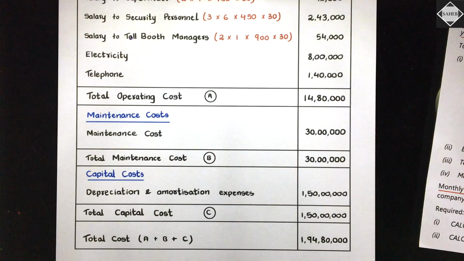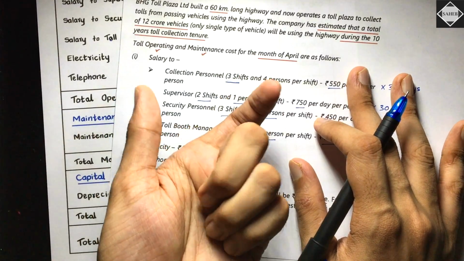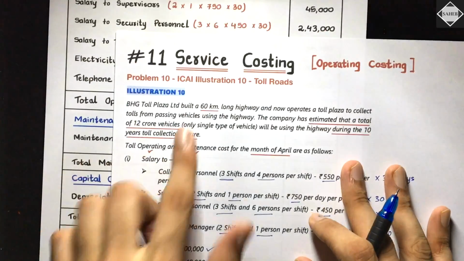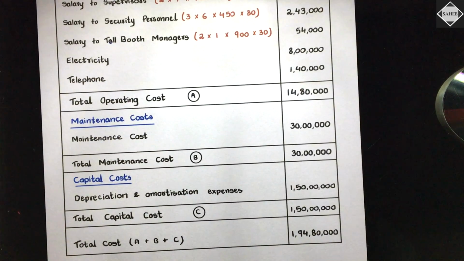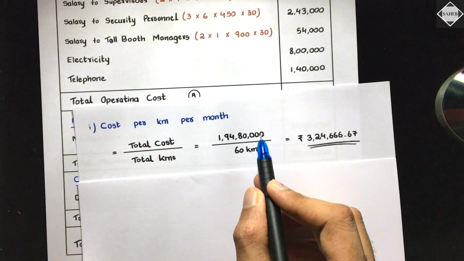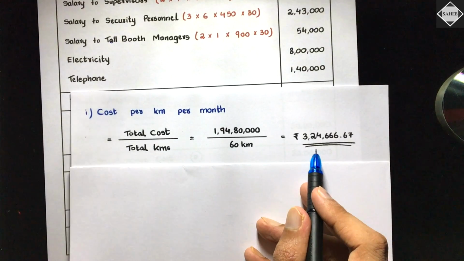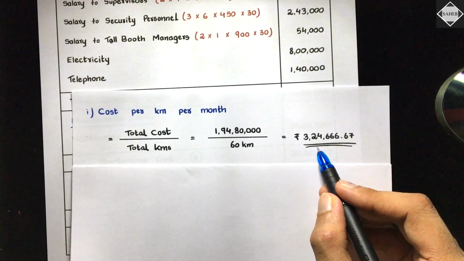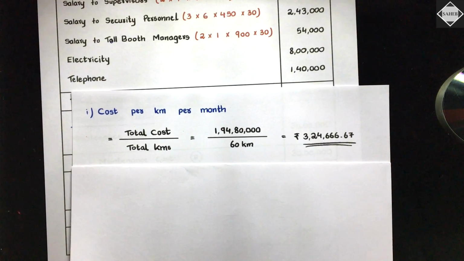Then what is the requirement of this question? This was not the requirement, but we need it for the requirement. The requirement was cost per kilometer. Take the total cost, divide by kilometer, simple. Kilometer they have said 60, just divide this by 60, that's all. See here, cost per kilometer per month. You take the total cost, 1 crore 94 lakh 80,000 divided by 60, that is equal to 3,24,666.67. You can take 2, 3 or 4 decimals. Is it clear? Yes, simple.